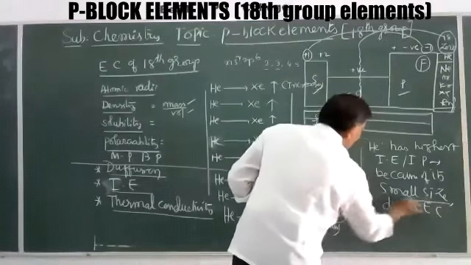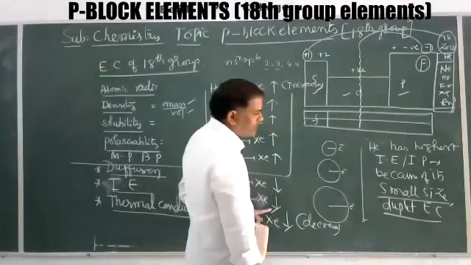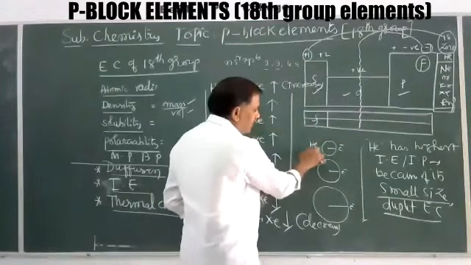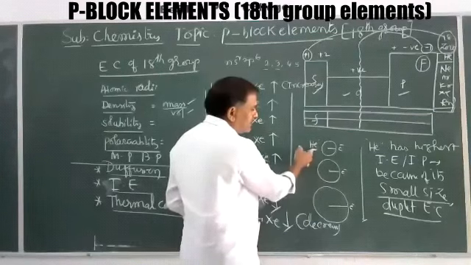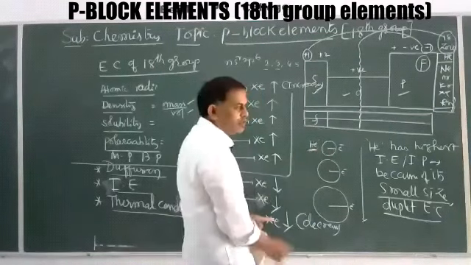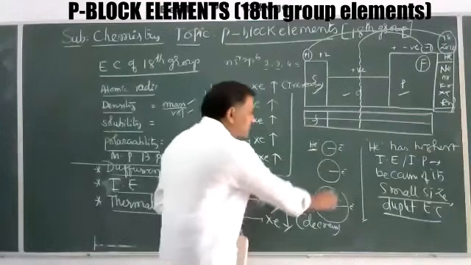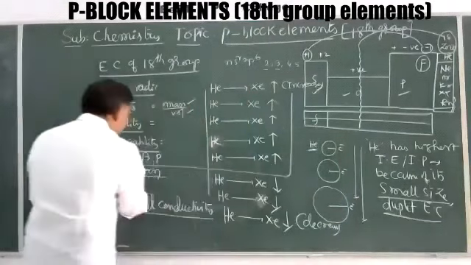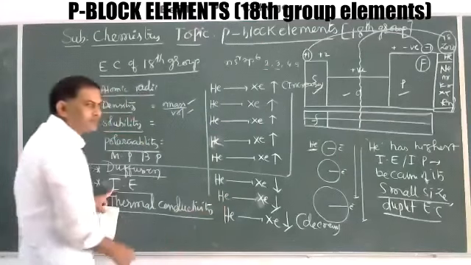So due to the small size and duplet configuration, helium has the smallest size and the highest ionization energy among all known elements.